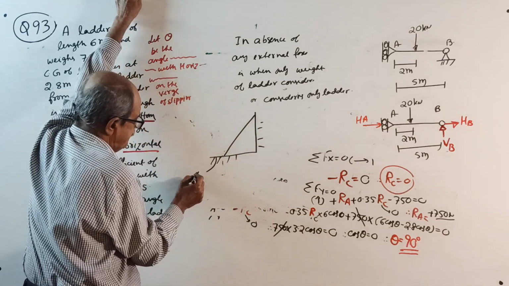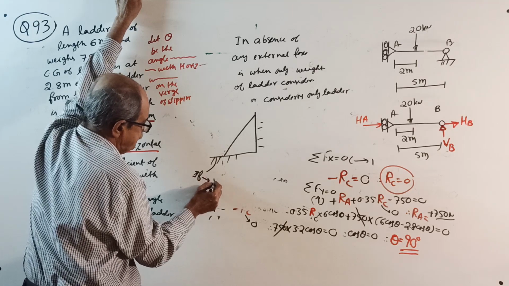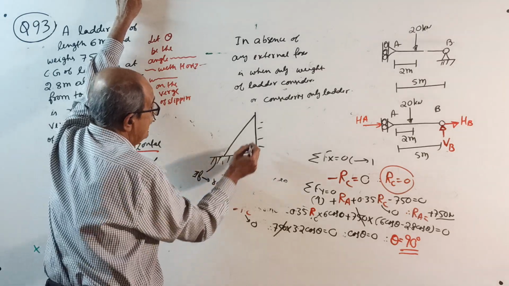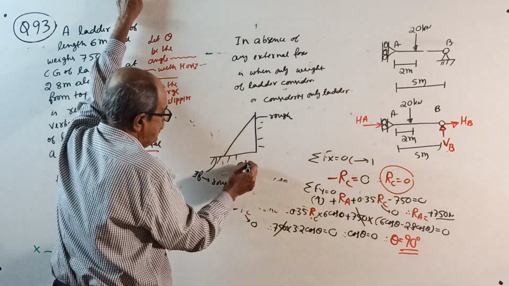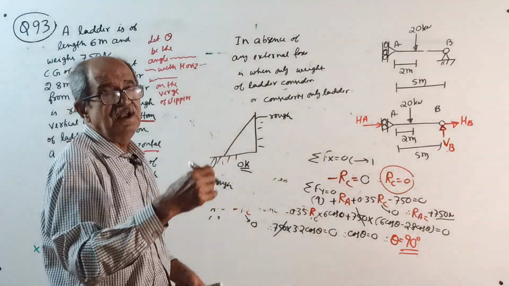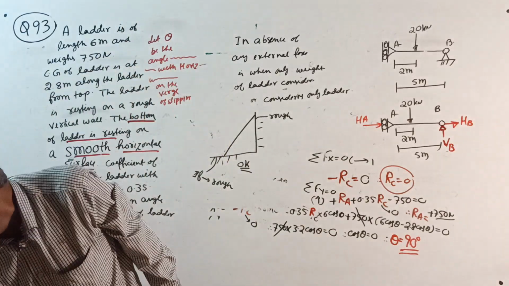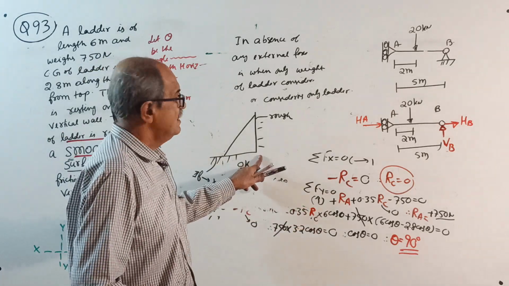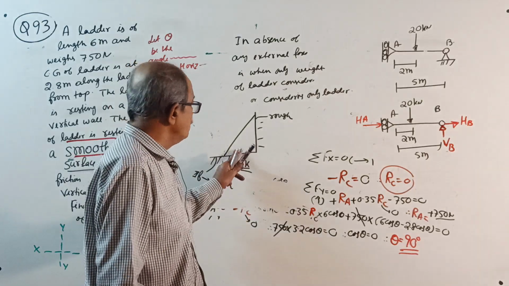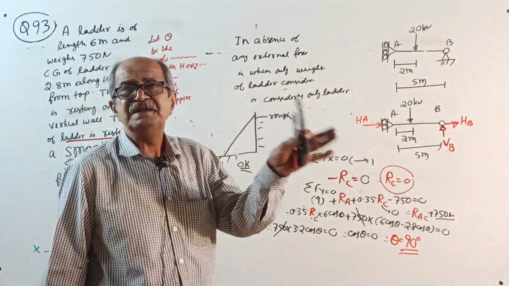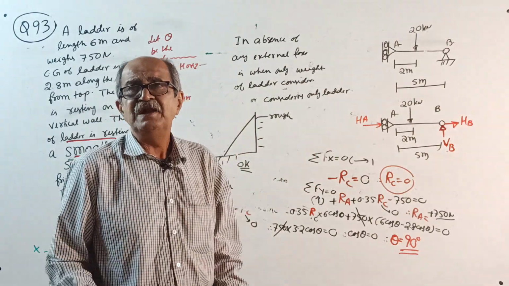If this is rough and this is rough, okay, no problem. We solve the question. Nothing to worry, stability is possible, some theta will come. The ladder can be placed at a particular angle so that it will not slip.